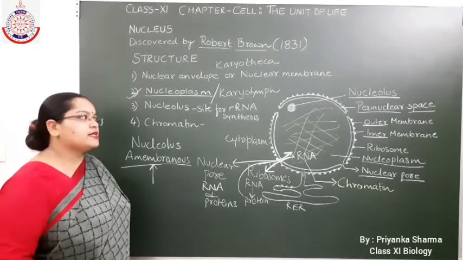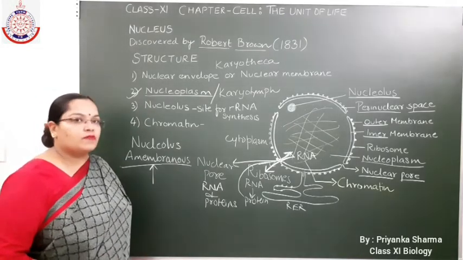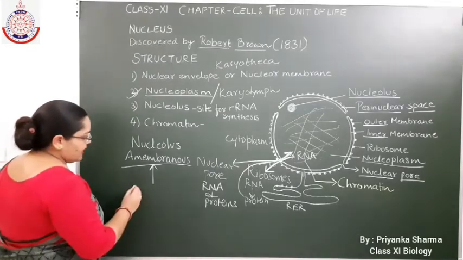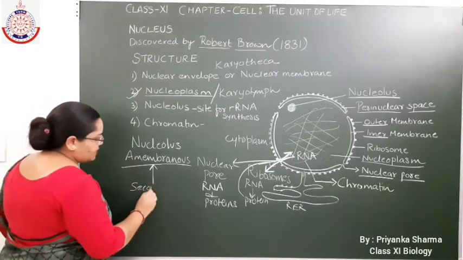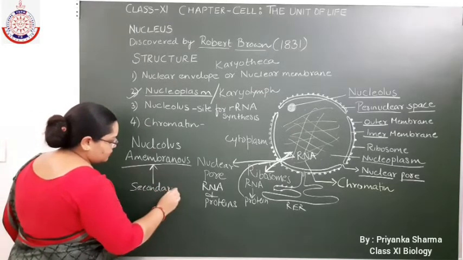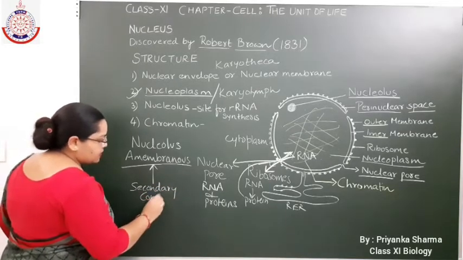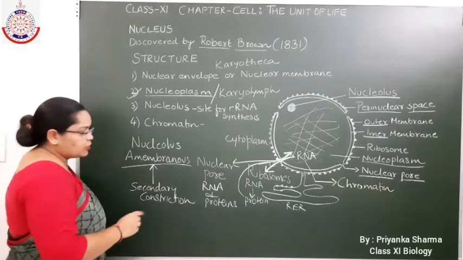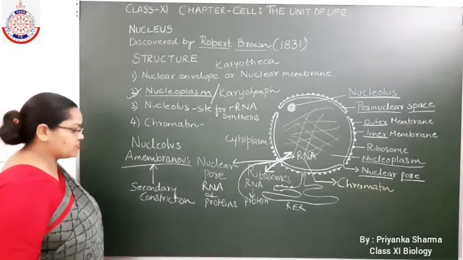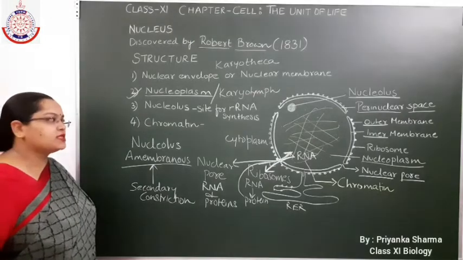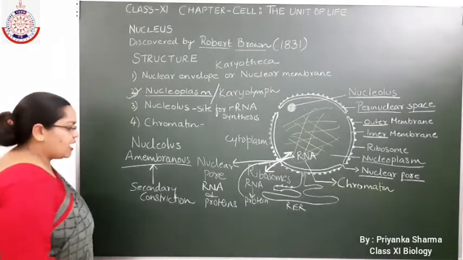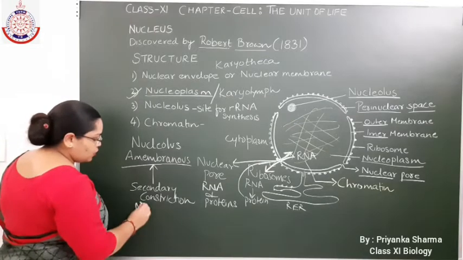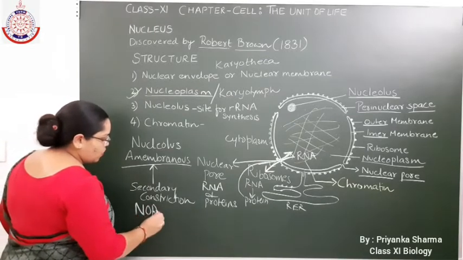This nucleolus is synthesized from a special region present on the chromosome known as the secondary constriction. In some chromosomes, when we do chromosomes, there you will understand about the secondary constriction. In some chromosomes, secondary constrictions are present, and these secondary constrictions contain a region known as NOR.